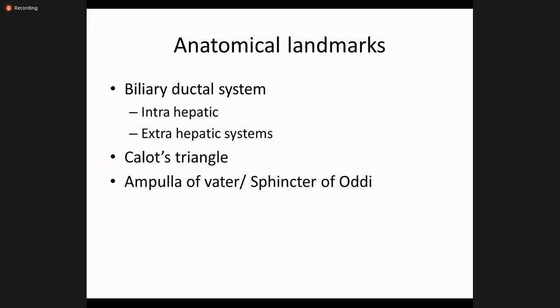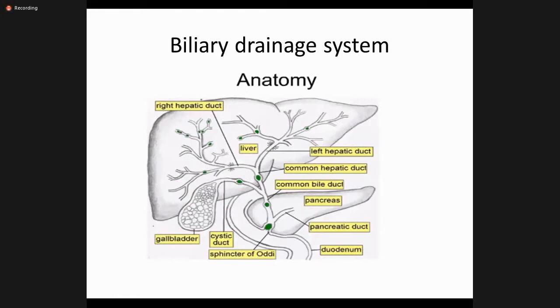The basic anatomical landmarks are the biliary ductal system, the intrahepatic ducts, the extrahepatic ductal system, Calot's triangle, ampulla of Vater and sphincter of Oddi. In my presentation, I will discuss these anatomical landmarks first. In this picture, you can see clearly what the biliary drainage system is.